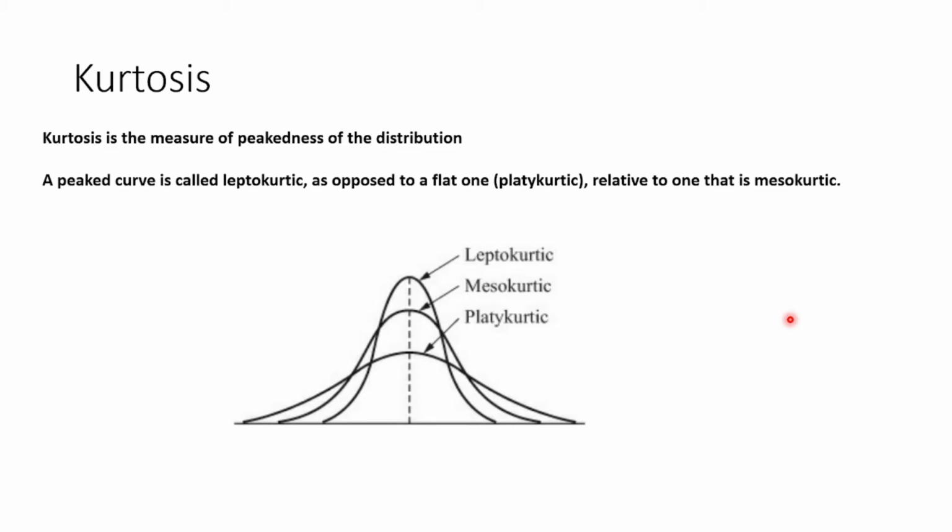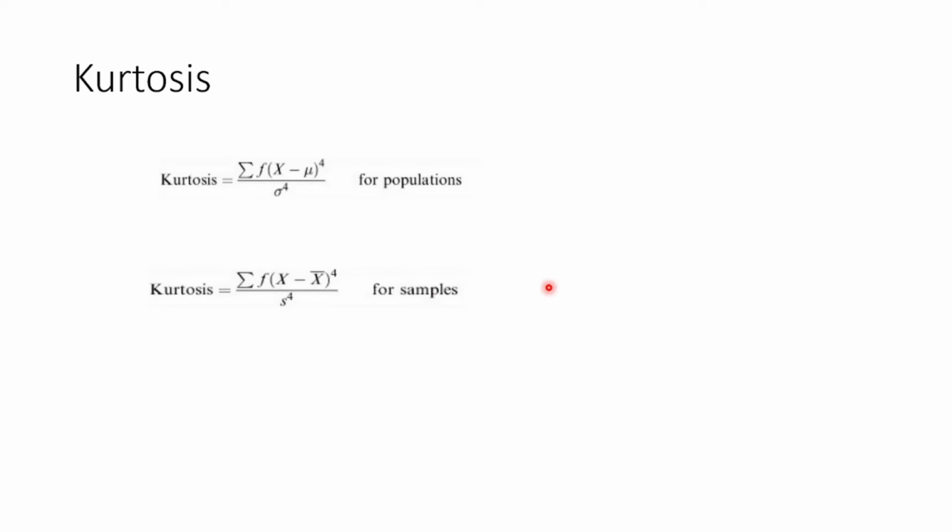Kurtosis is a measure of peakedness of the distribution. A peaked curve is called leptokurtic, a very flat curve is called platykurtic, and a middle one is called mesokurtic. How is it calculated? It is the observation minus the mean to the power 4, divided by the standard deviation to the power 4. Similarly, for the sample, it is the same, using the sample standard deviation instead of the population standard deviation and the sample mean instead of the population mean.